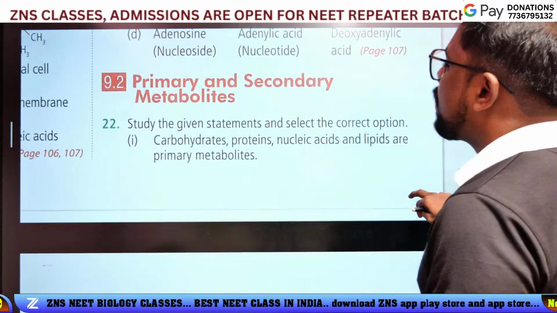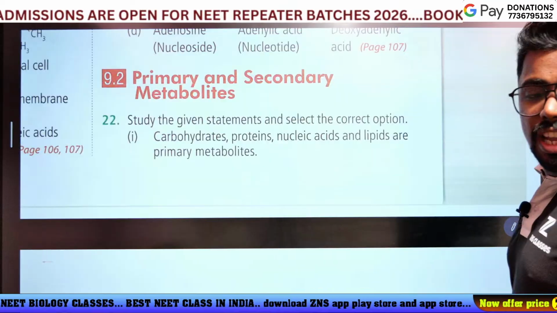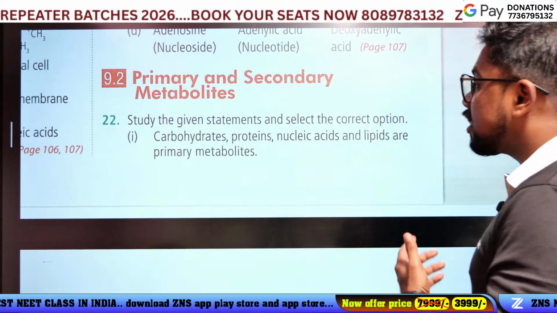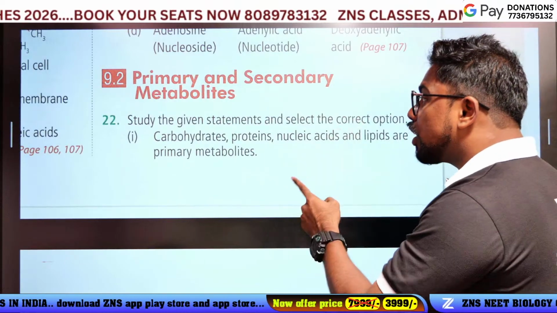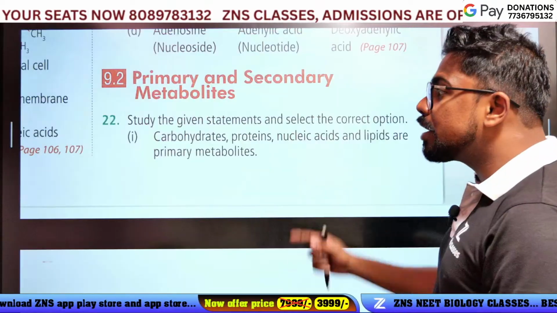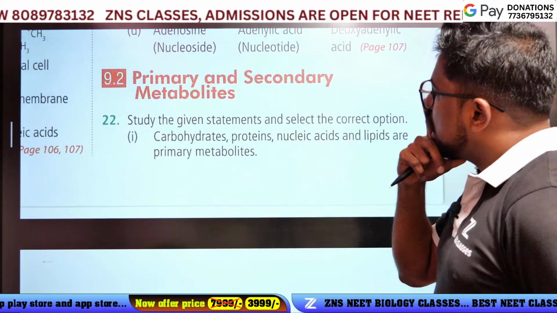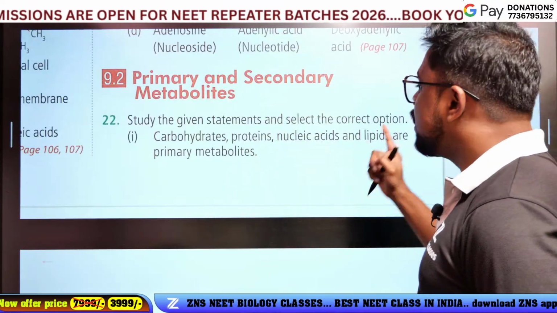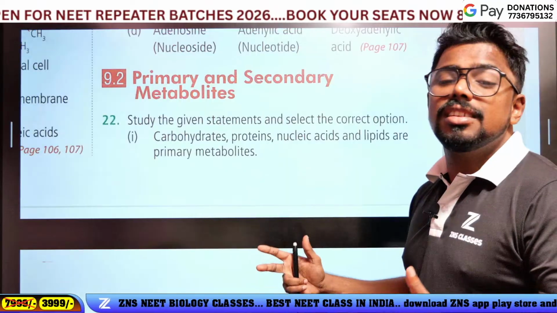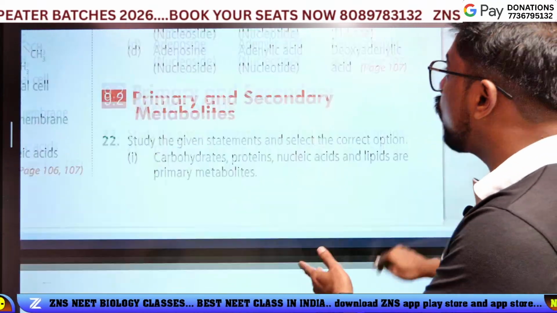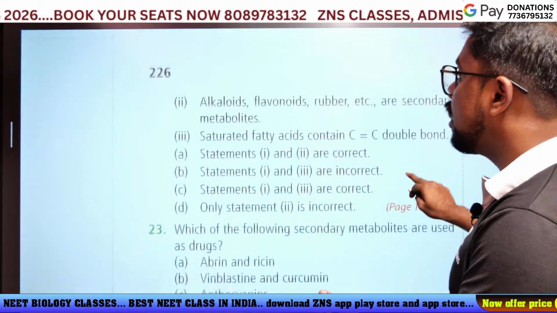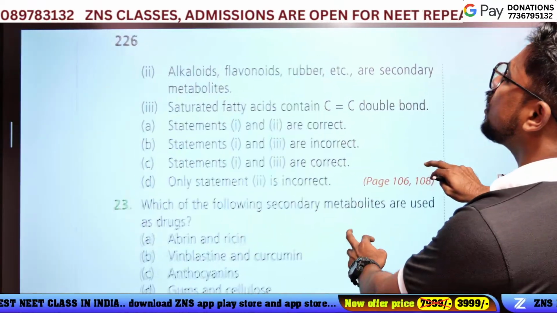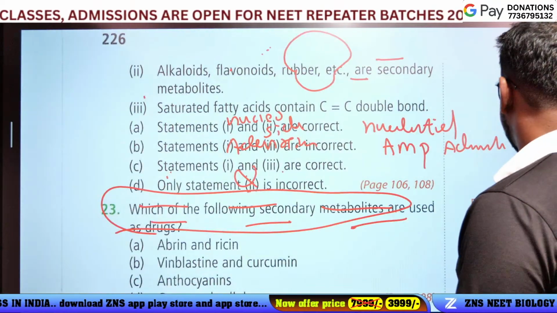Next, the primary and secondary metabolites. Study the given statements and select the correct option. Carbohydrate, protein, nucleic acid, lipids are the primary metabolites. Yes, it's a correct statement. Yeah, carbohydrate, protein, nucleic acid, lipids are primary metabolites. Statement one is correct. The alkaloid, flavonoid, rubber, etc. are secondary metabolites. Yes, correct.